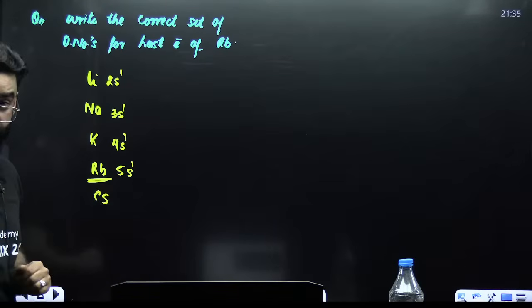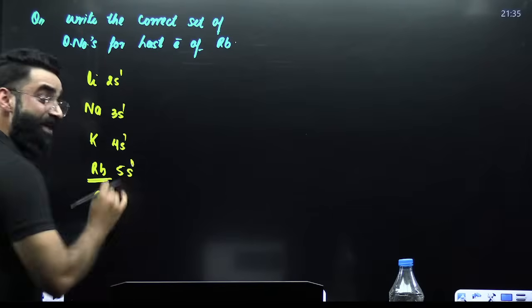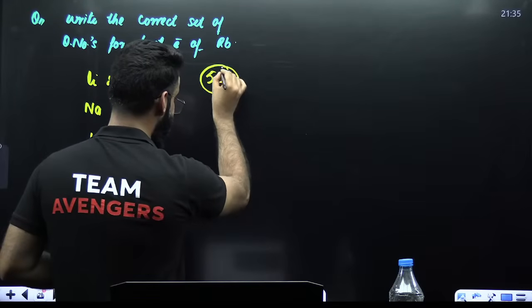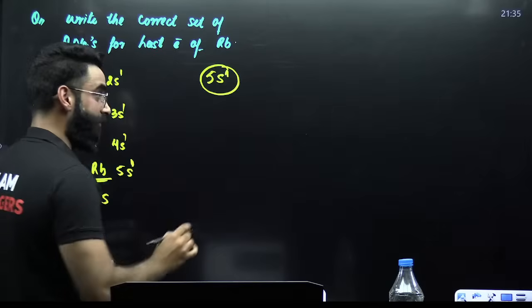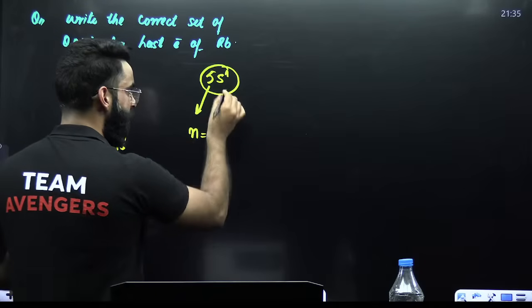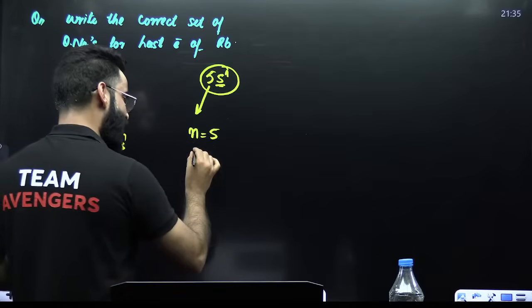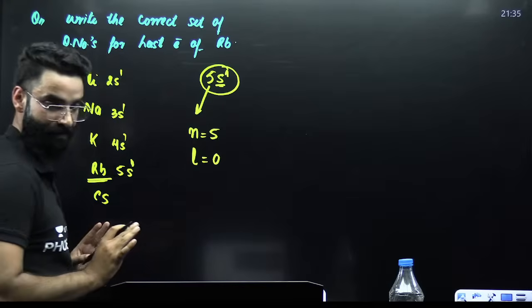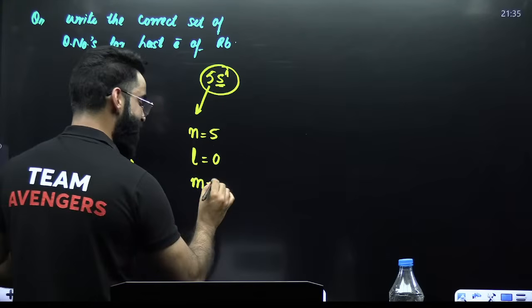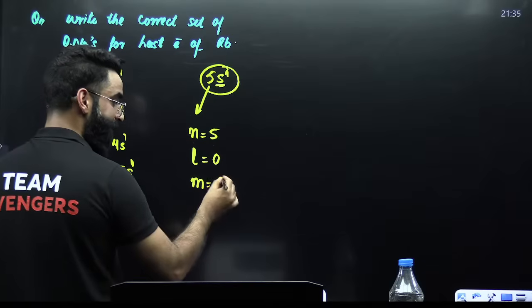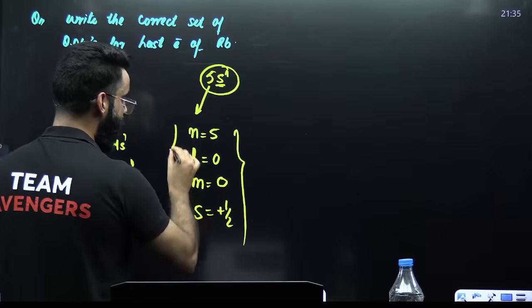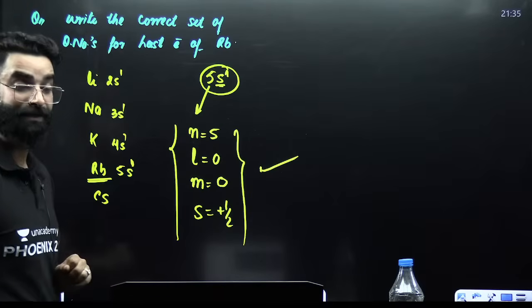This is the outermost configuration of rubidium. So the last electron is in 5s. So write the quantum numbers. What is the shell number? Shell number is 5. N value is 5. S subshell. The value of L for S subshell will be 0. Right? M is from minus L to plus L, minus 0 to plus 0. That means 0. S can be either plus 1 by 2 or minus 1 by 2. Okay? So this is the correct set of quantum numbers for the last electron of rubidium.